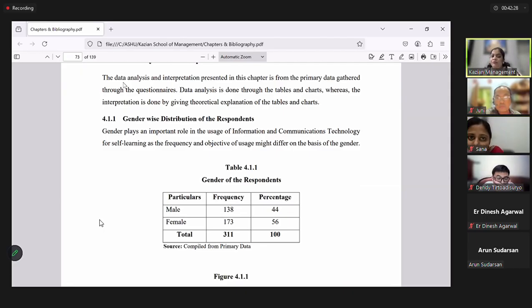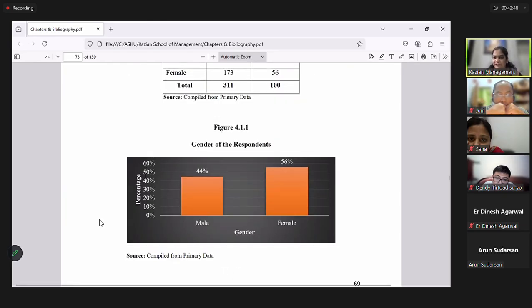Many people simply take a screenshot from the response tab and paste it. I would motivate you all to not do so. There is a reason. Number one, a lot of times the labels in the chart are absent. For example, this bar chart is made by me in Excel. When I am making it, I put a label. Looking at this chart itself, it is very easy to understand that male are 44% and female are 56%. Why? Because I added labels.